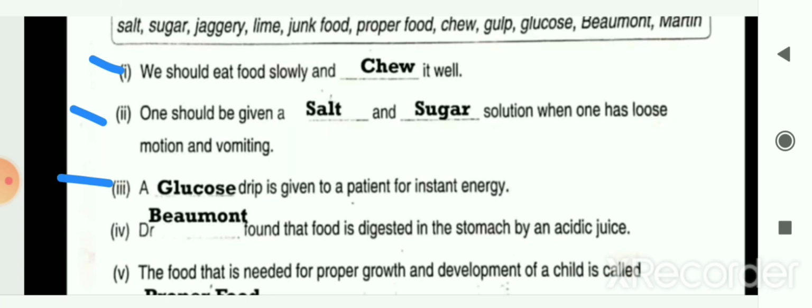Next is a blank drip is given to a patient for instant energy. So a glucose drip is given to a patient for instant energy. Next blank, Dr. blank found that food is digested in the stomach by an acidic juice. So Dr. Beaumont found that food is digested in the stomach by an acidic juice.